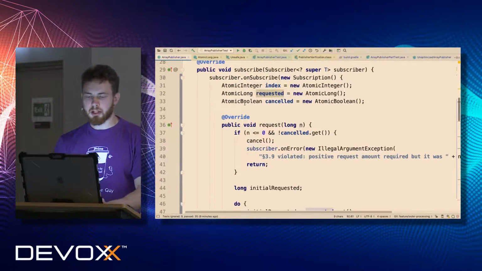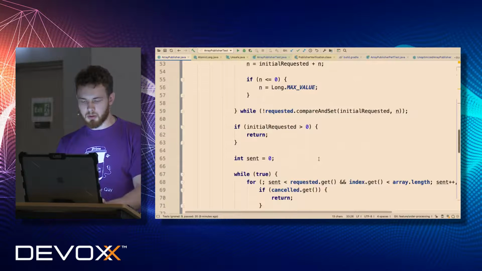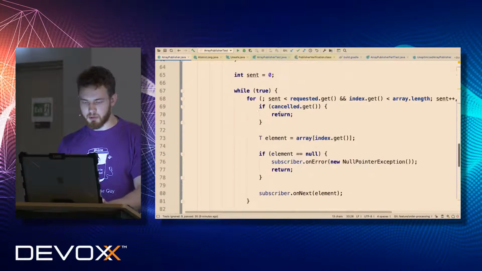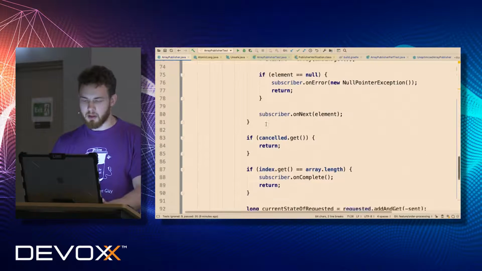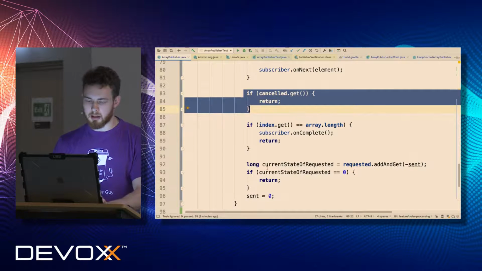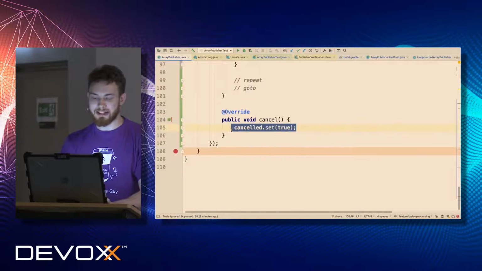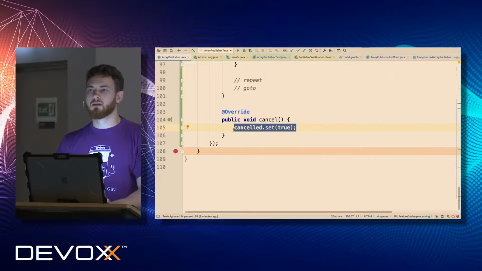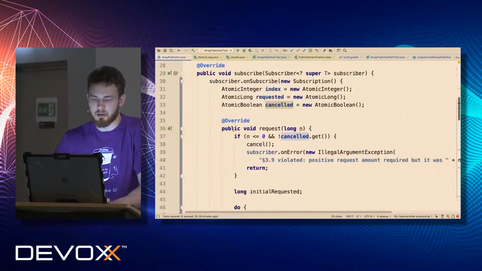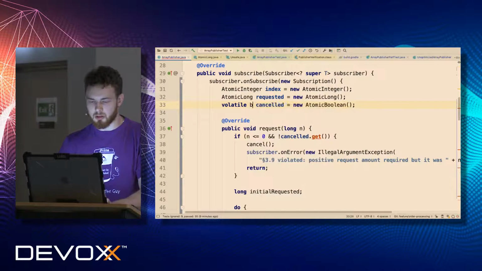So, do we need an AtomicBoolean for the cancel field? Let's take a look. We do just a few reads from this cancel field here. So we read that cancelled is not true. Then we read that cancelled is not true again. And there is no atomic write to the cancel field. So do we need atomic at all here? Because we have only one write here, and basically it could be just a plain write, right? We don't need AtomicBoolean at all here. It's absolutely enough to put a volatile boolean here instead.